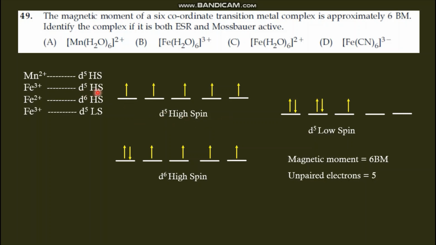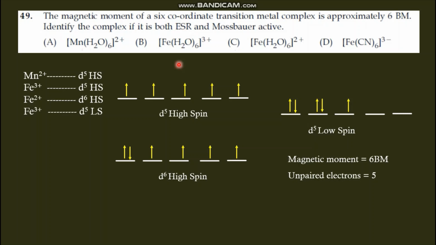D5 high spin is manganese 2+ or Fe3+. A or B will be the answer. Okay, and both are ESR active. Every compound is ESR active because all contain unpaired electrons. And among manganese and iron, which is Mossbauer active?